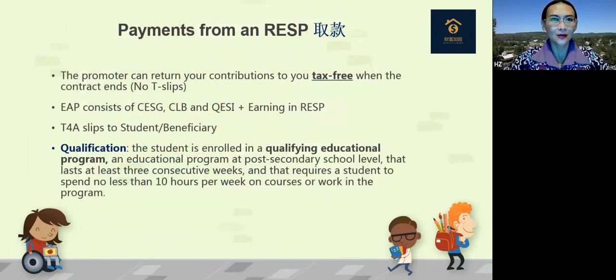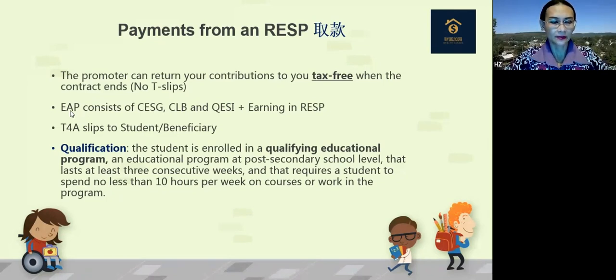Okay, so when we save money for 18 years, a lot of people also ask me, how am I going to take out the money, especially when the kid reaches age 18, right? The promoter, those are the financial institutions, can return your contribution to you tax-free when the contract ends. And there's no T-slips. That means what? This is your contribution, your after-tax money put into this account. So when you take out the money, of course, there's no tax, right?